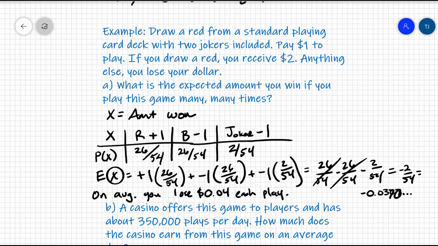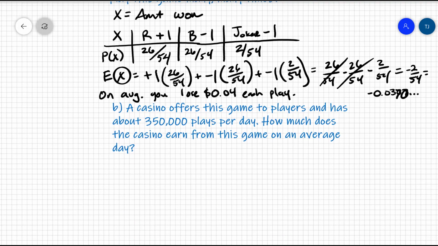So imagine the perspective of a casino. This is a very popular casino game, let's say, just for argument's sake. A casino offers this game to players and has about 350,000 plays per day. How much does the casino earn from this game on average? So now the casino is the perspective that we are looking at, and we know then that the expected amount that the casino is going to win is going to actually be a positive 0.0370, right? That's going to be our expected amount that the casino is going to win.